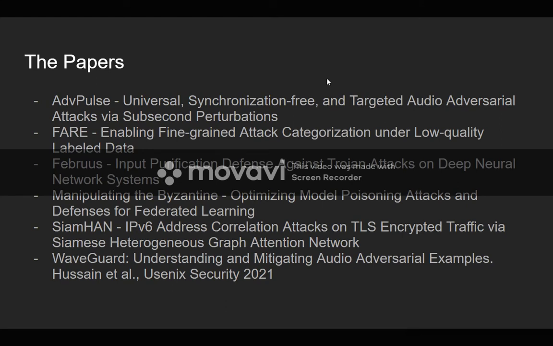AvPulse: Universal, Segregation-Free, and Target Audio Adversarial Attacks via Sub-Second Perturbations. FAIR: Enabling Fine-Grained Attack Categorization under Low-Quality Labeled Data. Furbus: Input Regression Defense against Trojan Attacks on Deep Neural Networks. The next one is Manipulating the Byzantine: Optimizing Model Poisoning Attacks and Defenses for Federated Learning. Simahan: IPv6 Address Correlation Attacks on TLS Encrypted Traffic via Siamese Heterogeneous Graph Attention Network. And then WaveGuard: Understanding and Mitigating Audio Adversarial Examples.